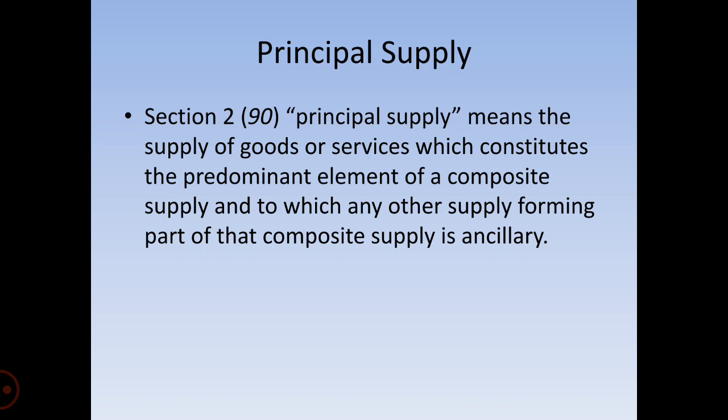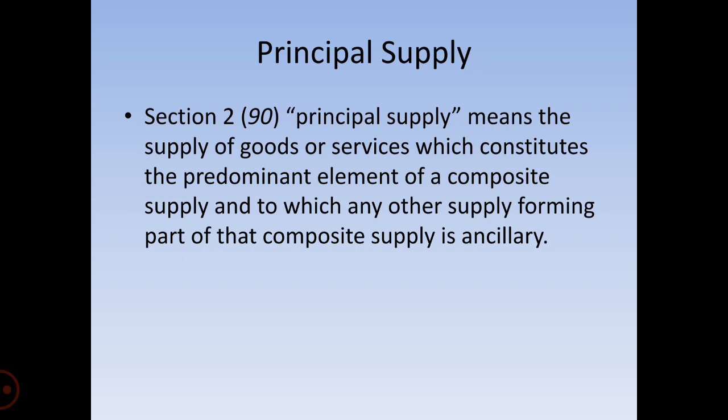Therefore, the rate of tax liability on the composite supply would be the rate applicable to the principal supply, and a composite supply shall be treated as a supply of that principal goods or principal services.